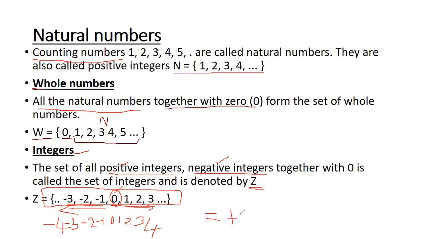You have positive integers, and along with positive integers, you have negative integers, and then you have 0. Positive integers, negative integers, 0. All these together are called integers. And how is it denoted? Capital Z. Great, very good.